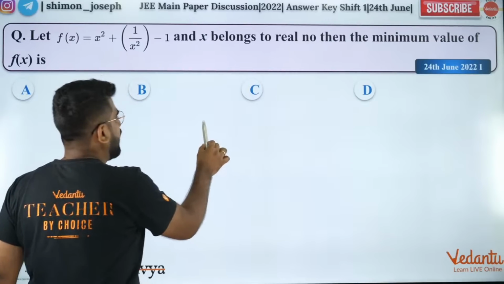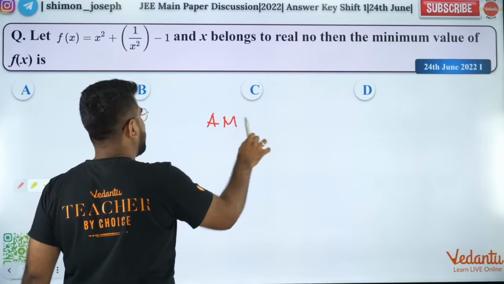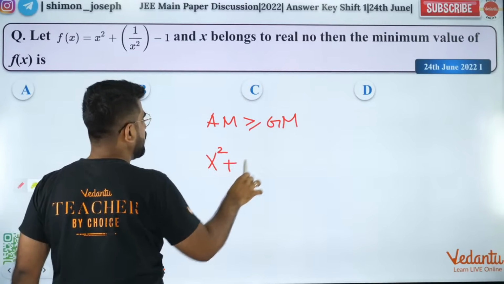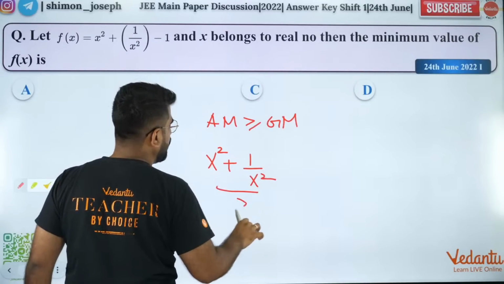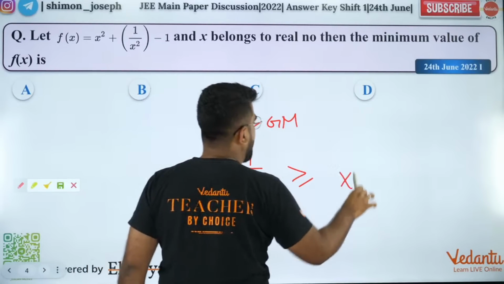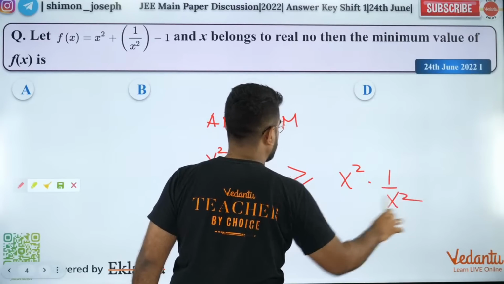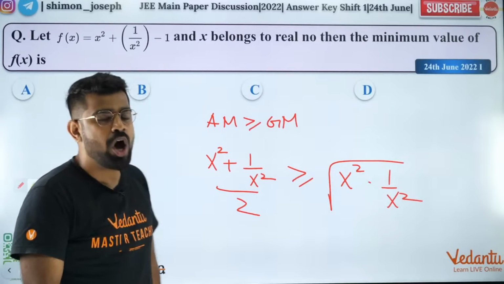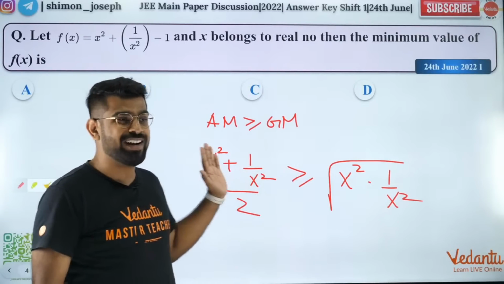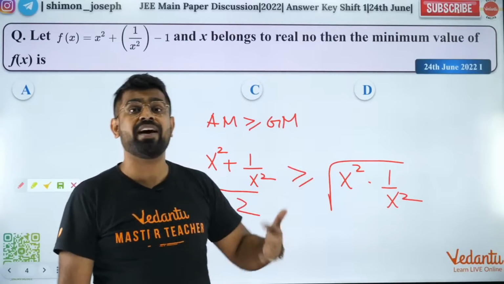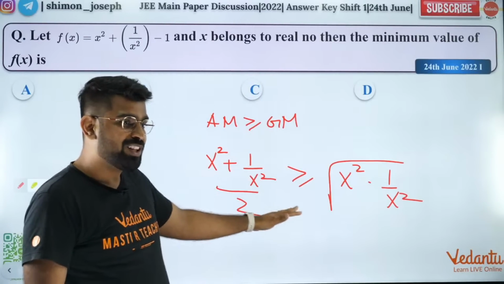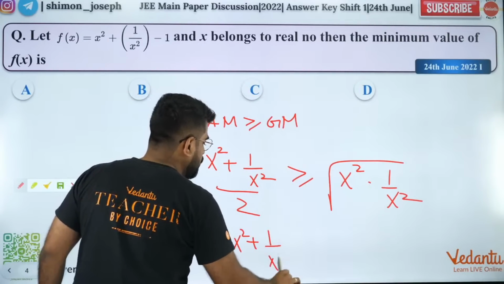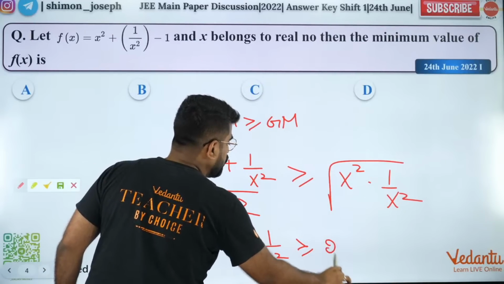So people, your AM is always greater than or equal to your GM. So your (x square plus 1 by x square) by 2 will be greater than or equal to the square root of the product of these two. The product of these two is 1, and under root of that, because that's how your geometric mean is defined, right? The product of all the terms raised to the power 1 by number of terms. Got it? So you will get x square plus 1 by x square to be greater than or equal to 2.